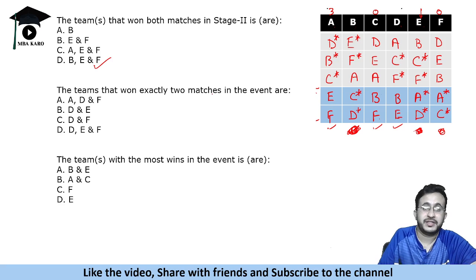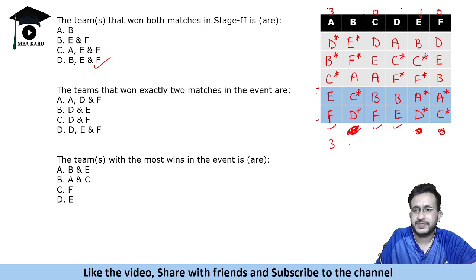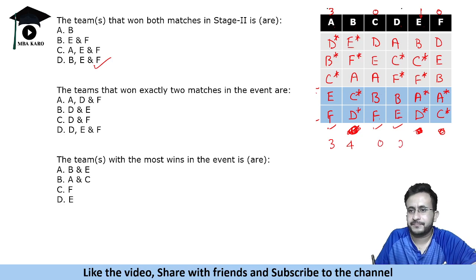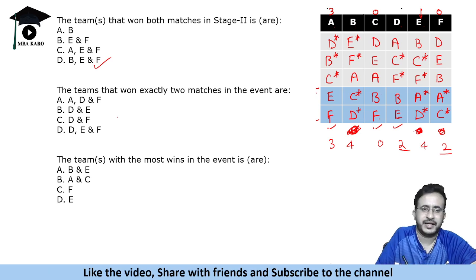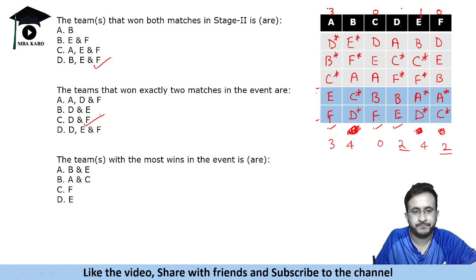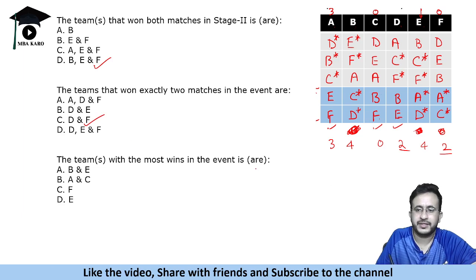The teams that won exactly two matches in the event are, now see, A has 3 wins, this has 4 wins, this has 0 wins, this has 2 wins, and 4 wins and 2 wins. So there are two teams that win two matches. That is D and F. The teams with the most wins in the event are two teams. One is B and another is E.